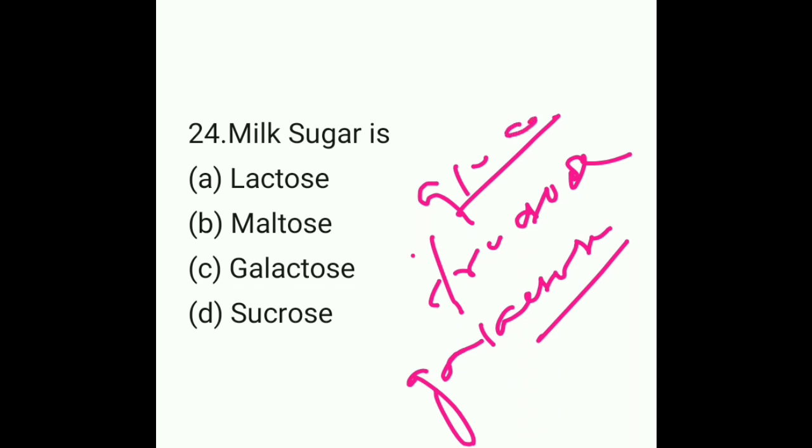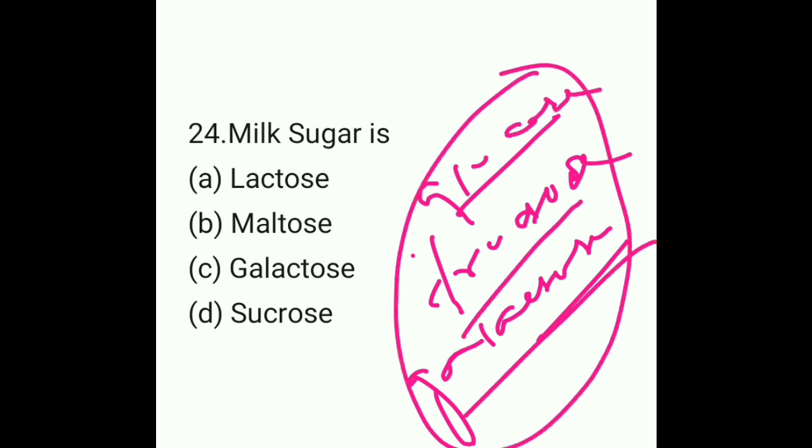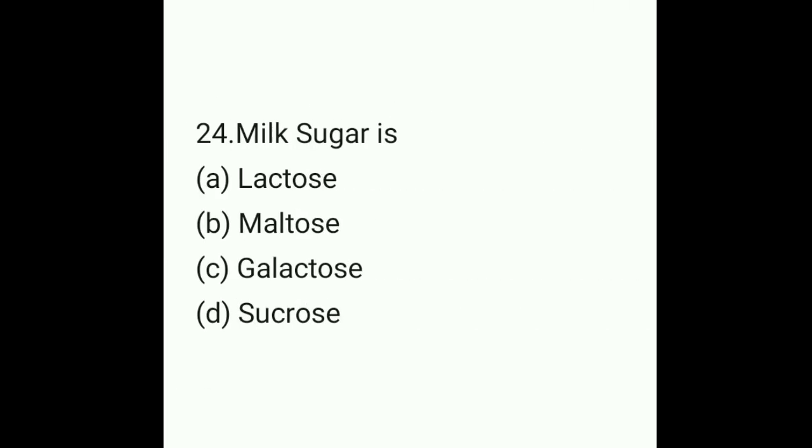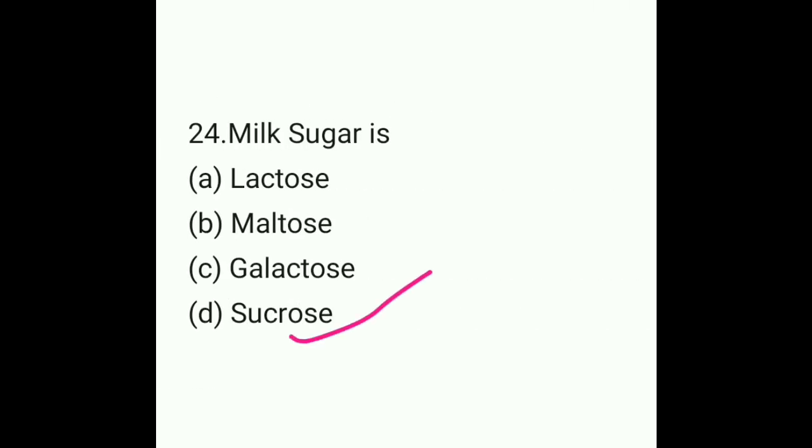Glucose, fructose, and galactose are known as monosaccharides. If we talk about disaccharides, then sucrose, lactose, and maltose are disaccharides, but galactose is a monosaccharide. So what happens when two monosaccharides combine together?